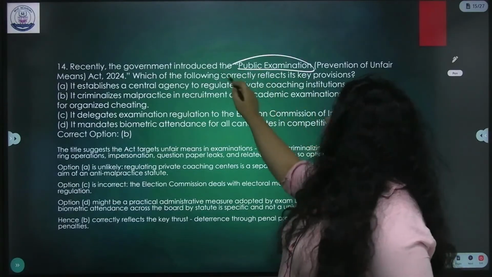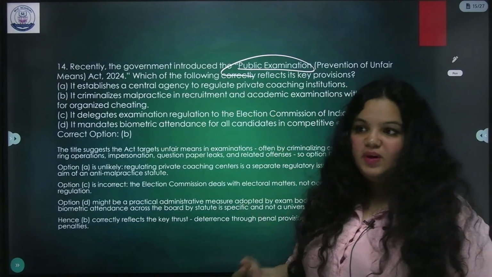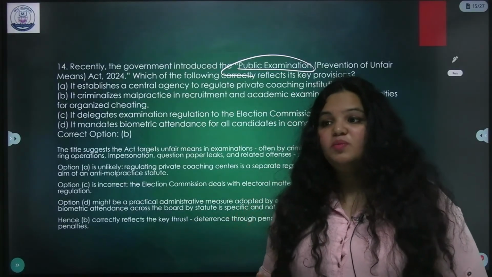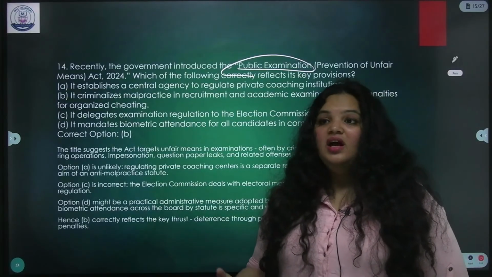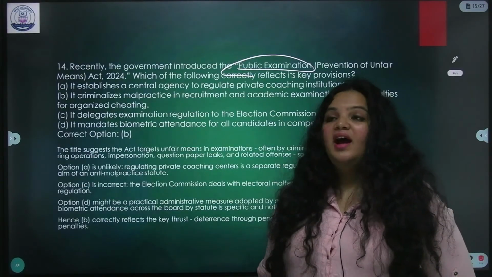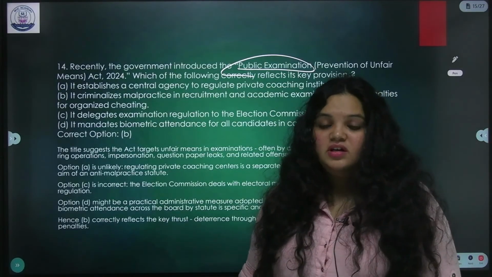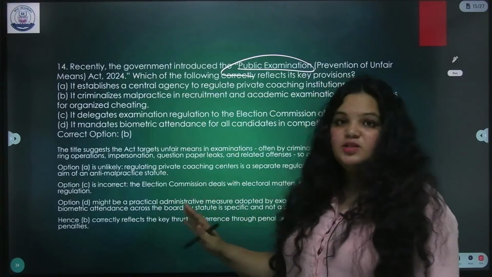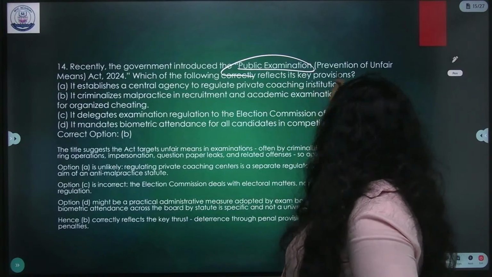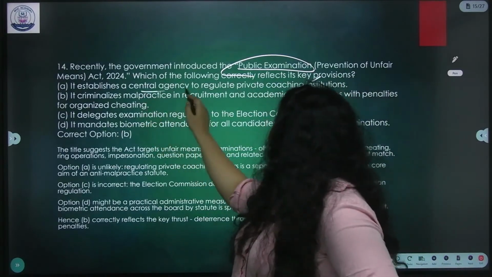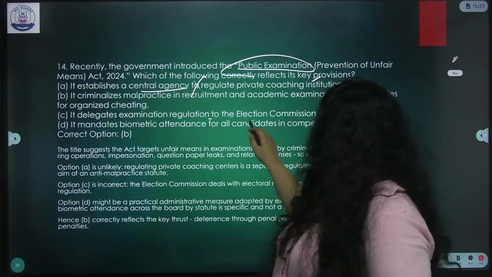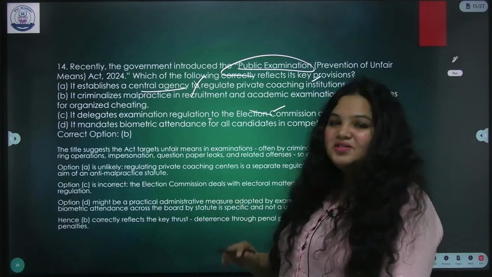Now, the Public Examinations (Prevention of Unfair Means) Act 2024. Again, this is also important given the huge number of scam allegations in SSC CGL, in group examinations, the scams and corruption allegations, and the land for job scam, you must have heard of it. So in this backdrop, this question will be relevant for a while. Now, which of the following correctly reflects its key provisions? Okay. Central agency, it's not, it's the National Testing Agency, not this. Delegates examination regulation to the Election Commission of India. This is wrong. It's not going to happen.